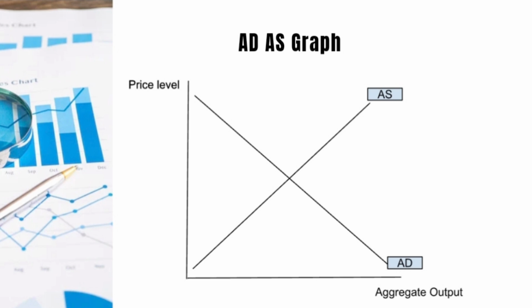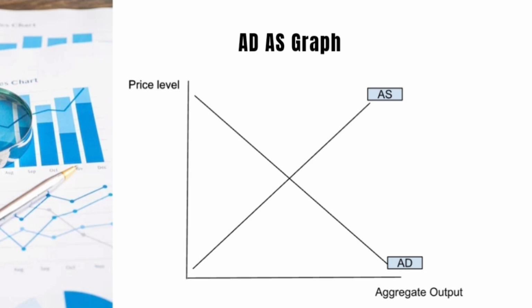For aggregate supply, typically when price levels are low, aggregate output is also low, because even though a lot of people want their products because it's cheap, they don't want to provide it because that means their products will decrease fast, and means their profit is lower as compared to if they increase their price.